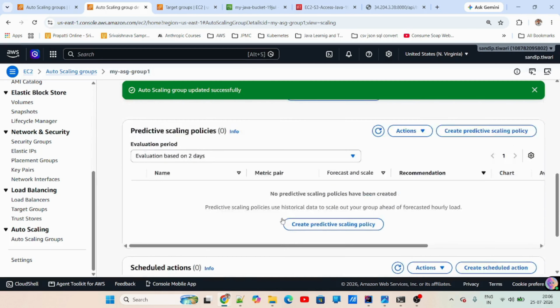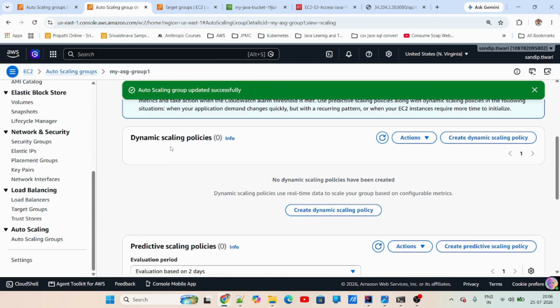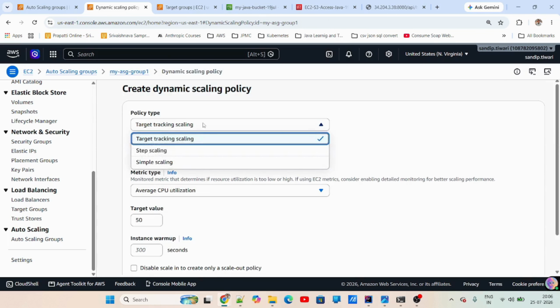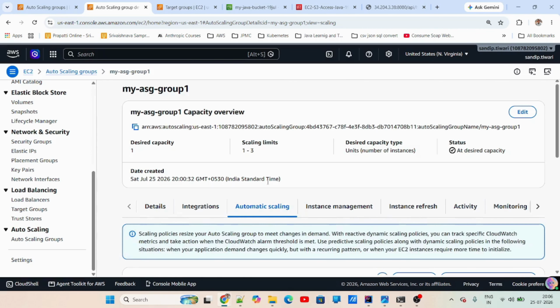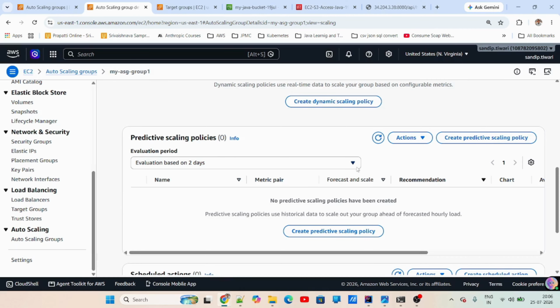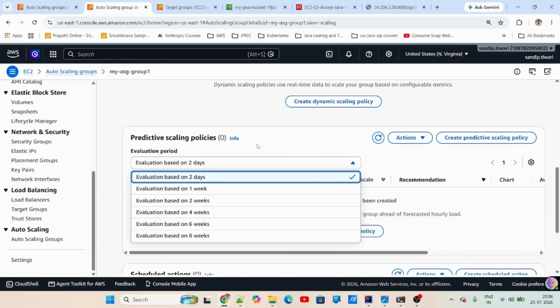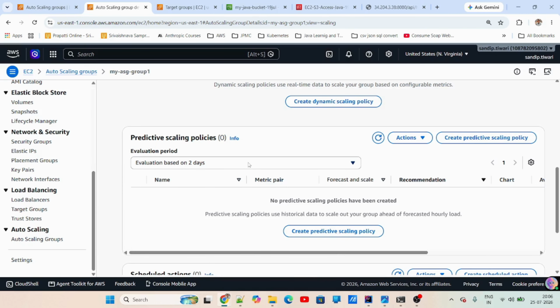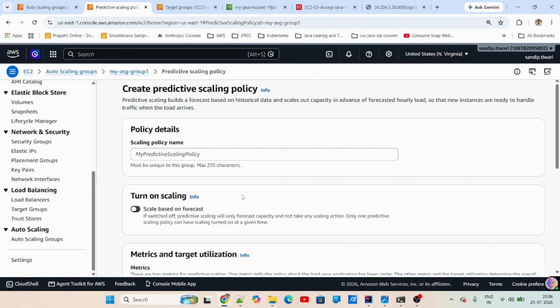So there are three options that AWS provides. One is dynamic scaling policies. The three options that we had seen, right? Target tracking, step scaling, and simple scaling. All these three would be part of the dynamic scaling policy. And predictive scaling is basically based on the predictive data that it is going to get. See here it is saying that evaluation is based on 2 days, 1 week, whatever you want. Based on that, it will decide what should be my number of instances or what should be my scaling policy. So it will be doing that predictive scaling.